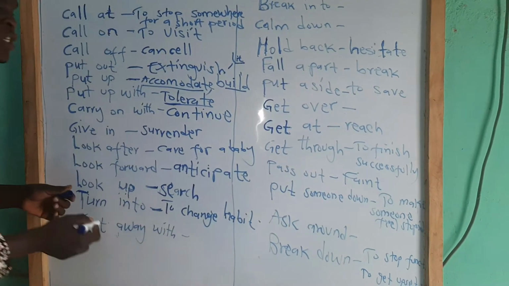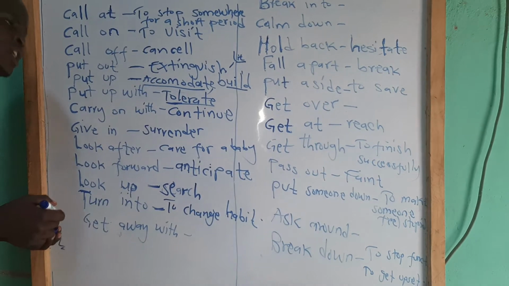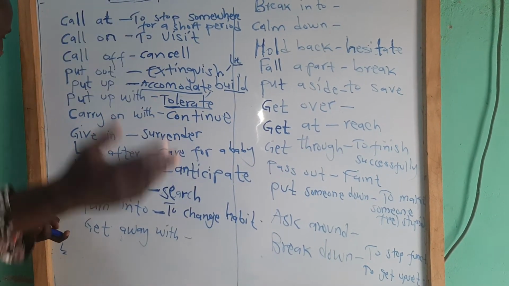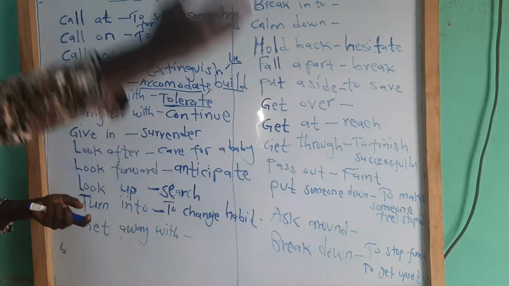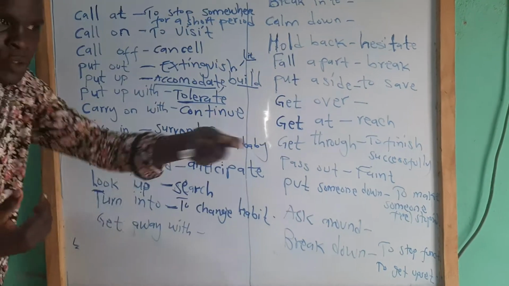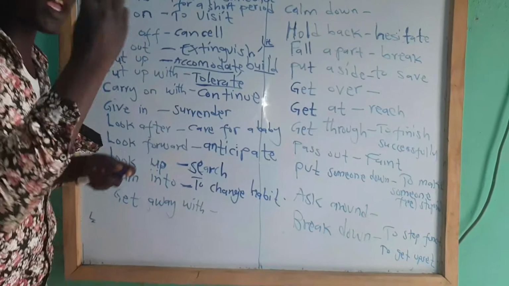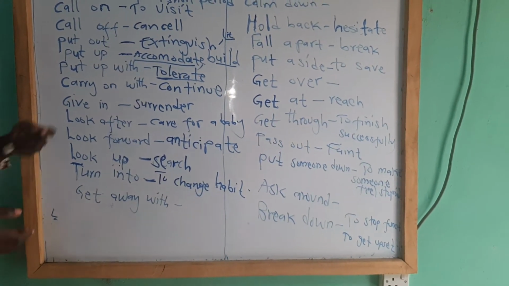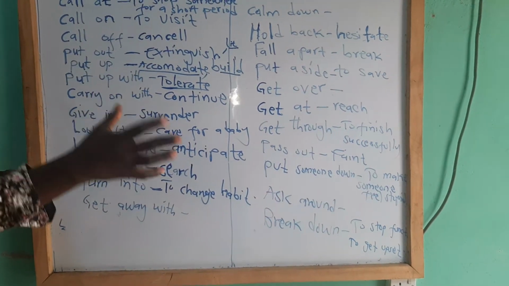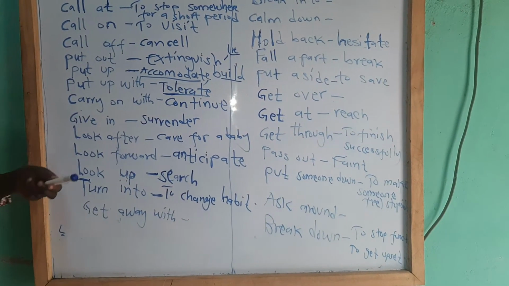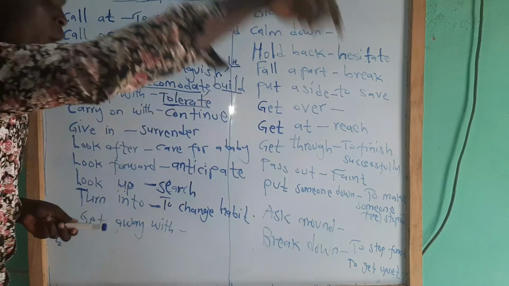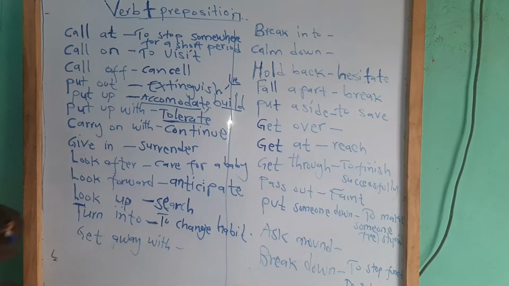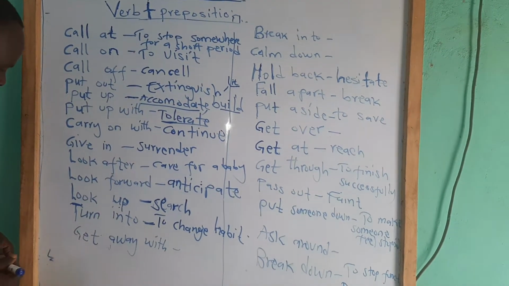You say the person turned into a thief, turned into a robber. Or somebody was bad and becomes good, we say they turned into a good person. You change your habit, you change your deeds. So when you were doing bad and started doing good, we say you turned into a good person. And when somebody was doing good and started doing bad things, the person turned into bad action.